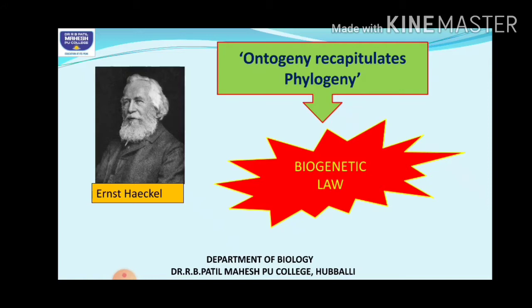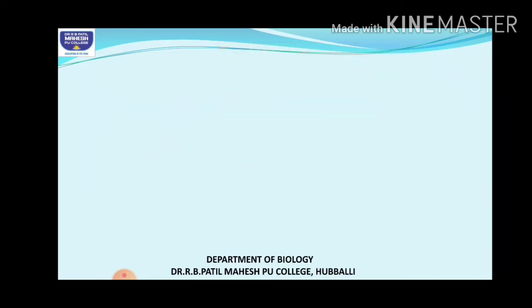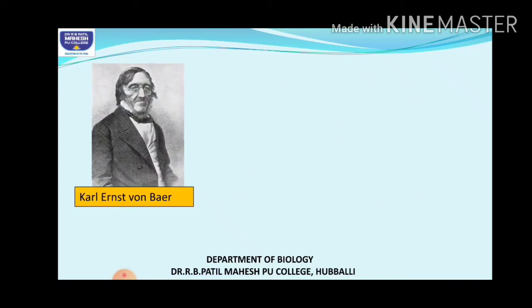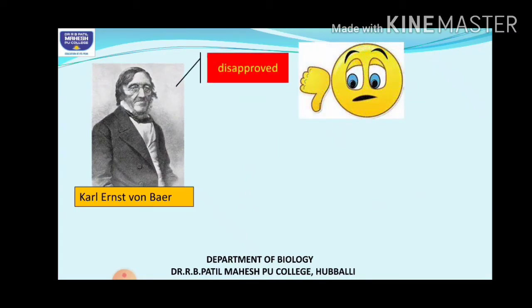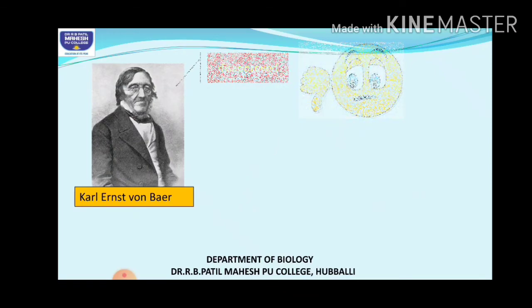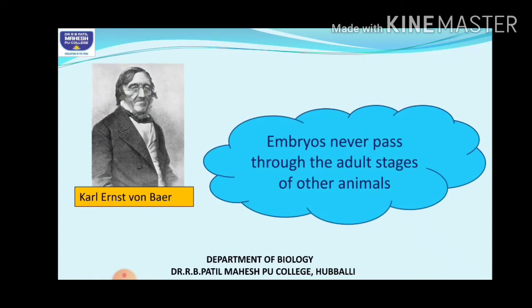Okay, so that was the inference drawn by whom? Ernest Haeckel. Remember this. But students, this was also objected to. Another scientist named Carl Ernst von Baer disapproved this biogenetic law, and he said that embryos never pass through the adult stages of other animals.